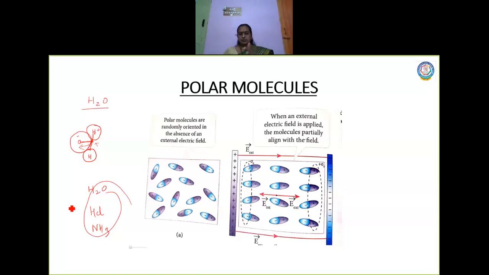So when you apply an external electric field, the dipole inside the polar molecule tries to align itself in the direction of the electric field, which creates a net dipole moment. Is it clear? So this is about polar molecules and non-polar molecules.